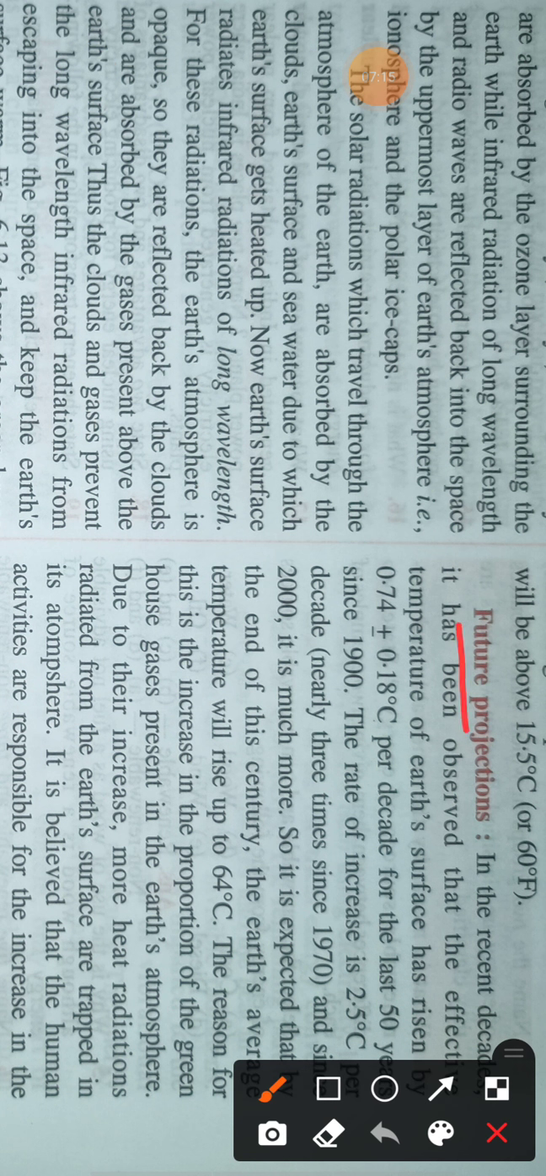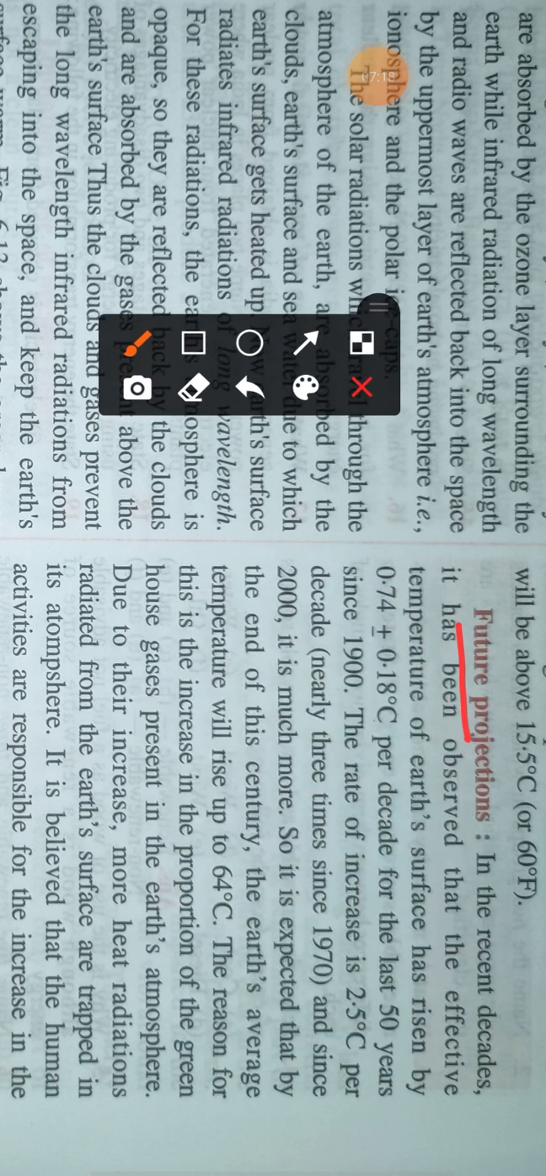So the future prediction is that in the recent decade, it is observed that the effective temperature of Earth's surface has risen by 0.74 plus minus 0.818 degrees C. So nearly 1 degree C per decade, means per 10 years. In the last 15 years, per 10 years, the temperature increased from 1 degree C to 0.5 degree C. But since the 1970s, per decade the temperature rises not 1 degree C but 2.5 degrees C per 10 years. So you can imagine how much the temperature increases.